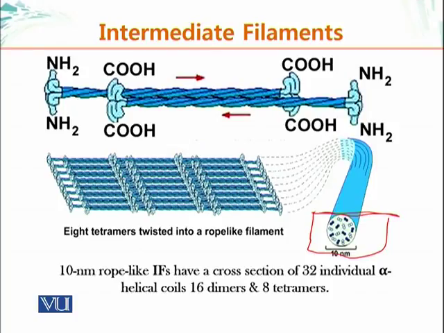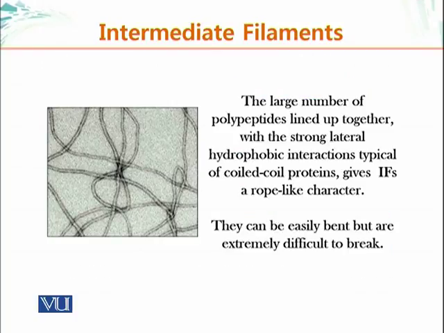Let me show you an EM, electron micrograph of intermediate filaments. You can see these long rope-like structures. They have great tensile strength and they are flexible. Please note that this filament is, for example, bending here. This is a very acute bend here. So these filaments are well suited to maintain cell integrity because they are flexible, and their strength is great because they're staggered when they line up with each other.